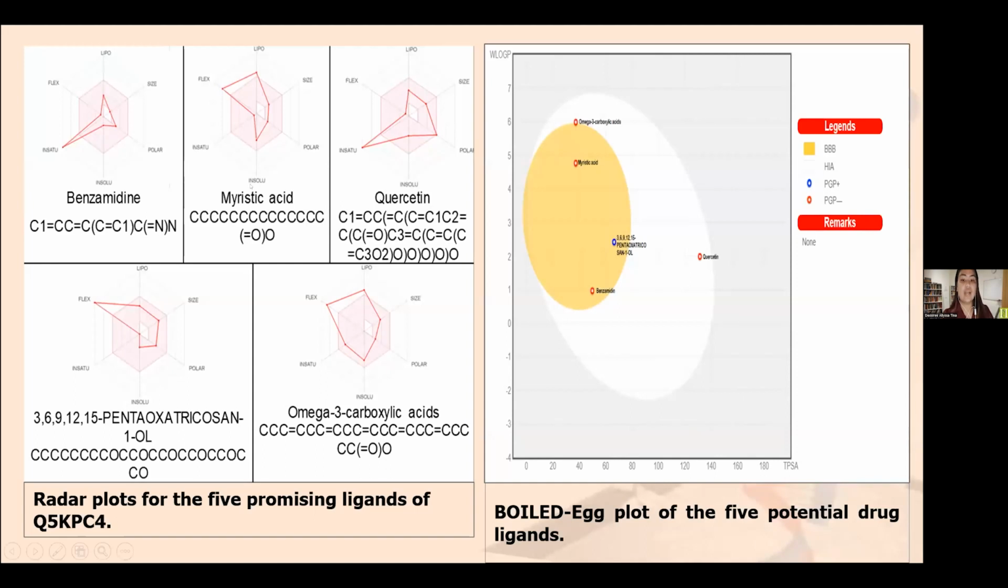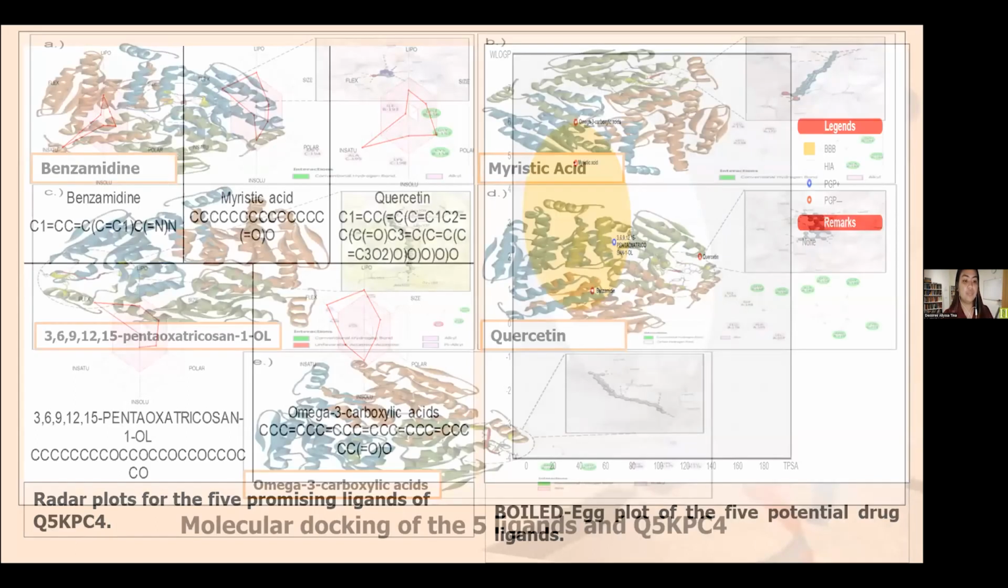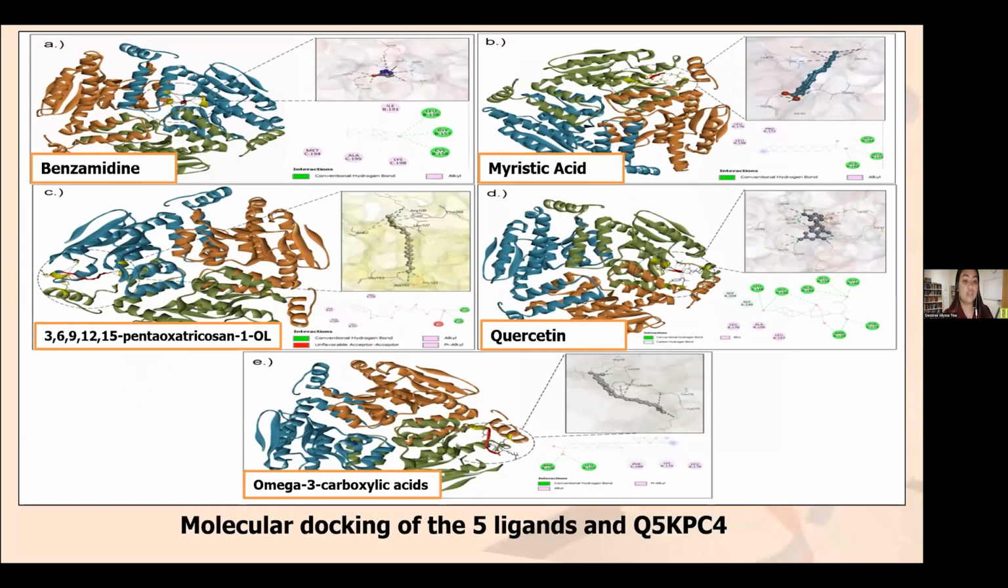The ligands that interact with the protein are benzamidine, myristic acid, quercetin, 3,6,9,12,15-pentaoxatricosan-1-ol, and the omega-3 carboxylic acids. This research identified that the following ligands are bioavailable, highly permeable, and can penetrate the central nervous system. The molecular docking showed that all of them have negative binding affinities, which showed that they have a strong bond with their binding partners.